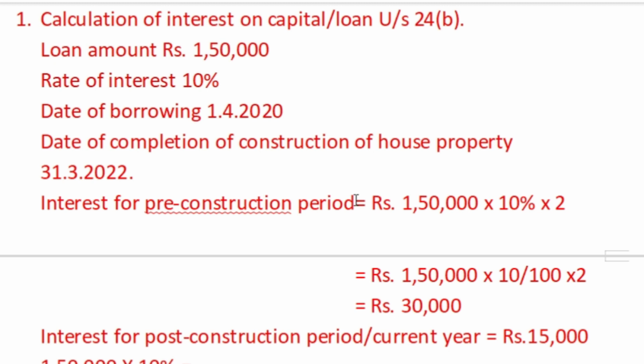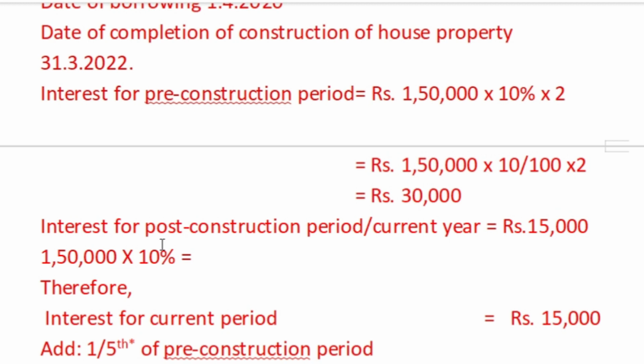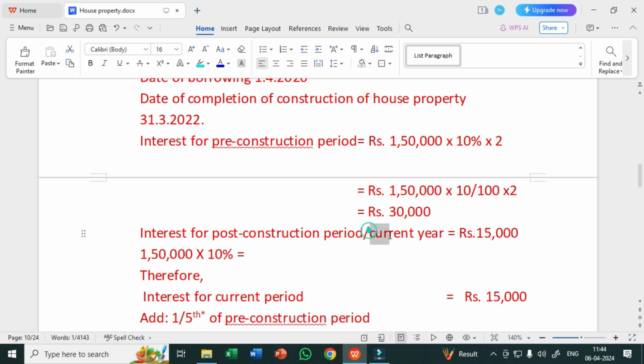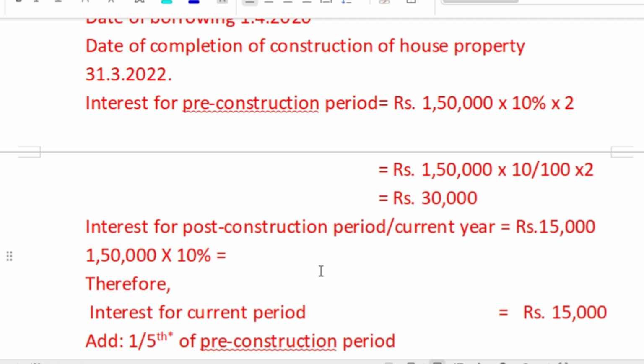So pre-construction period means the interest on loan paid during the construction work. Interest paid before construction of the house is the pre-construction period, and interest paid after construction of the house is the post-construction period. So post-construction period means current year or previous year. This previous year's interest on loan is fully deductible.